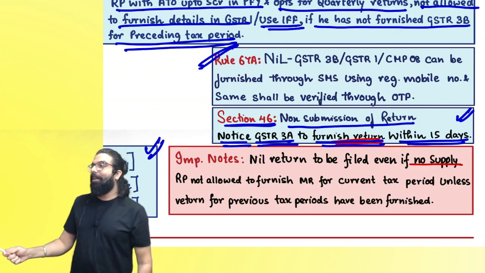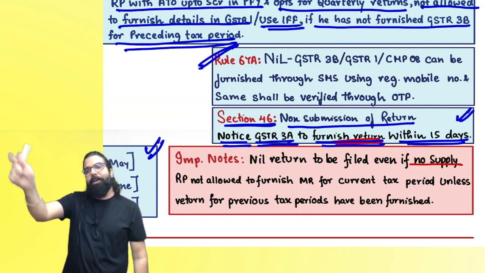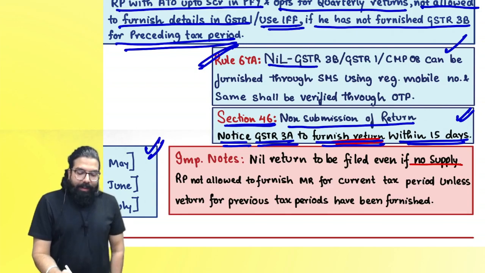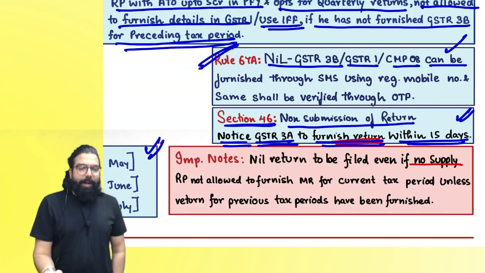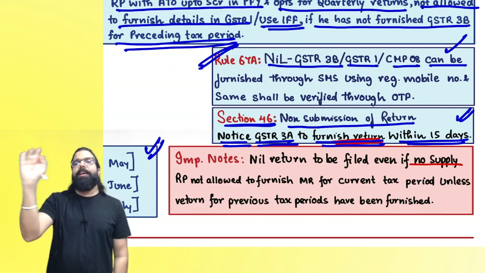Sir, can I file my nil returns through SMS? Government told, okay, file. Nil GSTR 3B, nil GSTR 1, CMP 08. Nil means where in the whole return everything is 0.